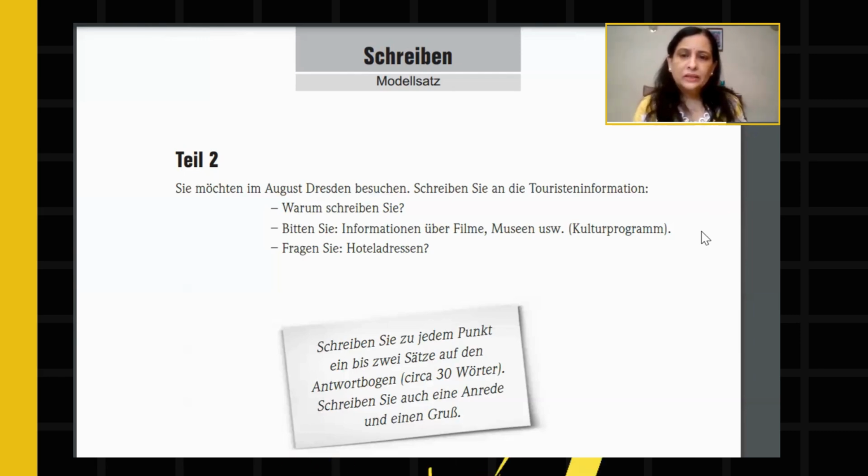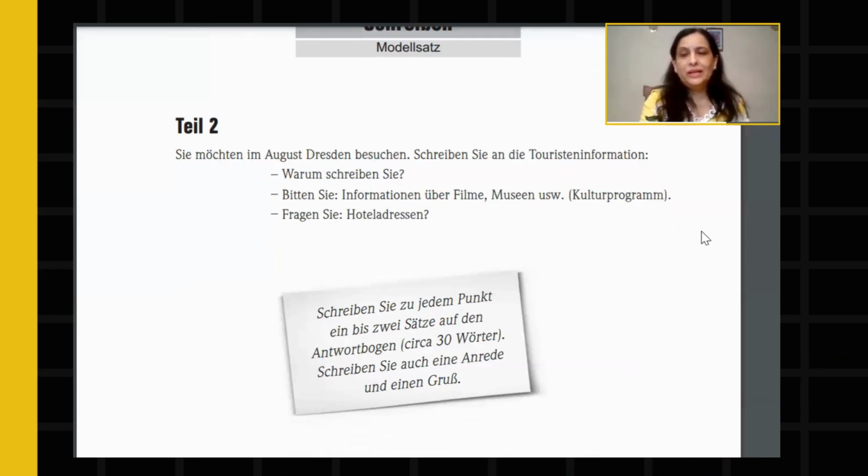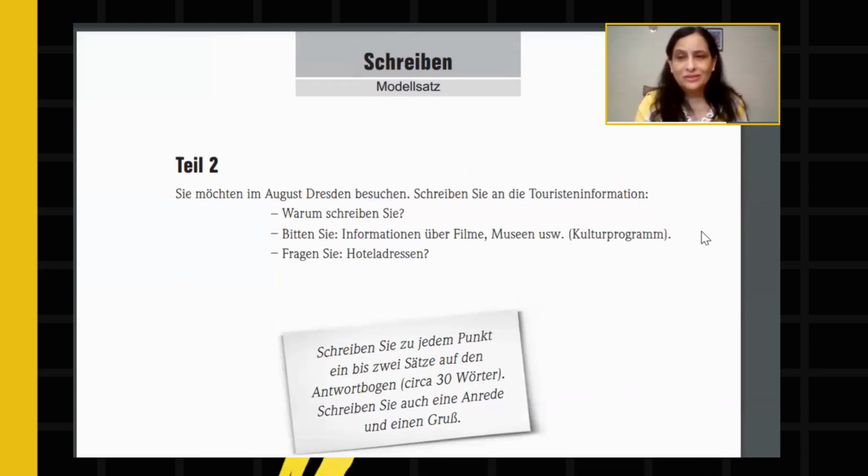Schreiben Sie auch eine Anrede und einen Gruß, meaning you have to start the letter with a salutation and end with greetings. Salutations like Sehr geehrte Damen und Herren, meaning dear madam and sir. And then you can end the letter with greetings like Viele Grüße and your name. So this is all about the letter that you have to write in the answer sheet.